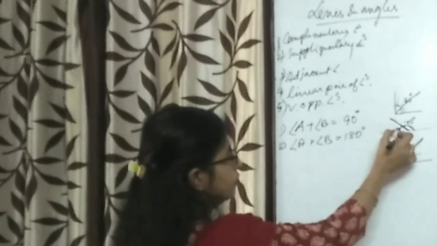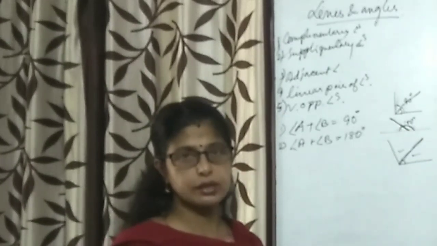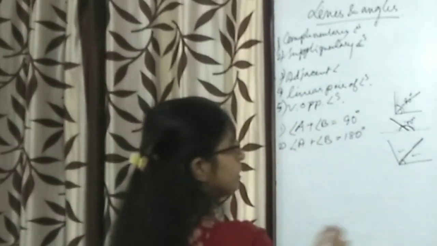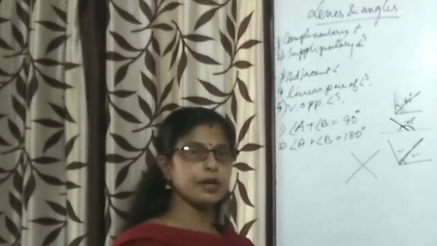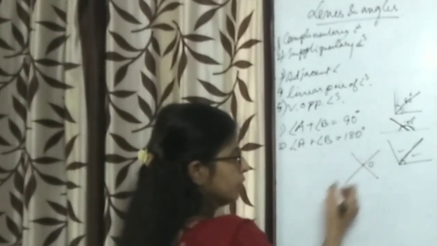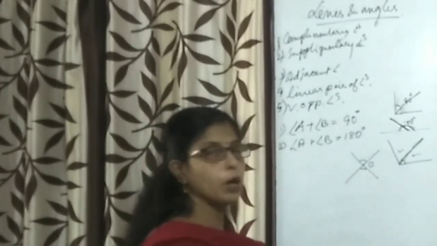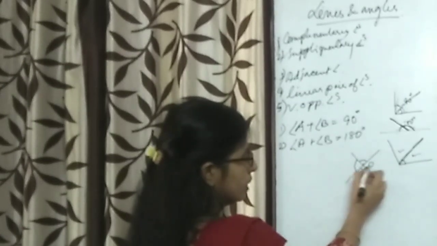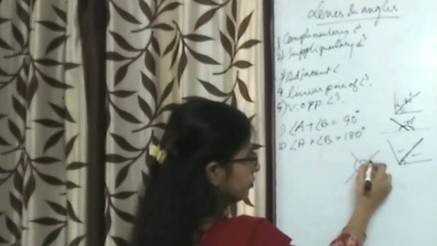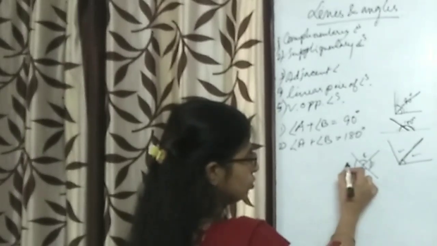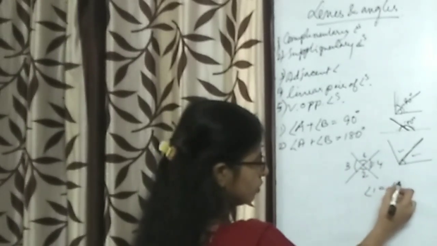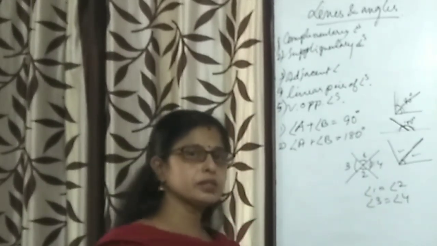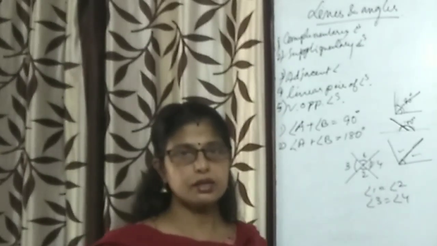Linear pair of angles: when two angles sum together to get 180 degree, then they are called linear pair of angles. And the vertically opposite angles: if any two lines intersect at a point, then there form two pairs of opposite angles and they are equal. This angle is equal to that angle and this angle is equal to this angle. Say it's 1, 2 and this 3 and 4. So angle 1 is equal to angle 2, angle 3 is equal to angle 4. So they are what type of angles? They are vertically opposite angles.